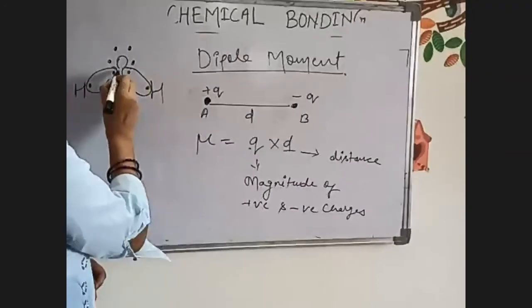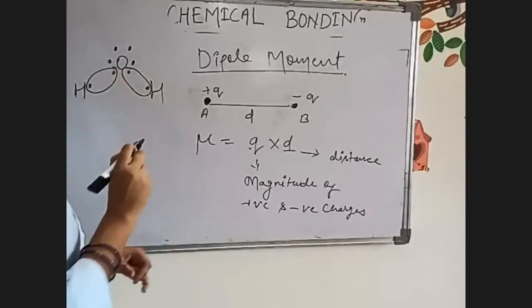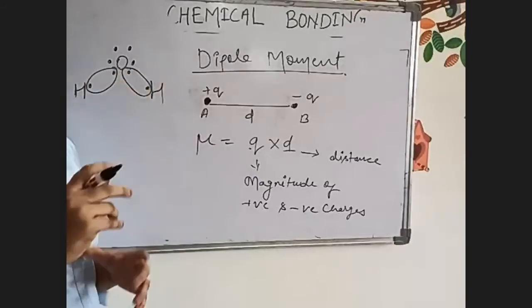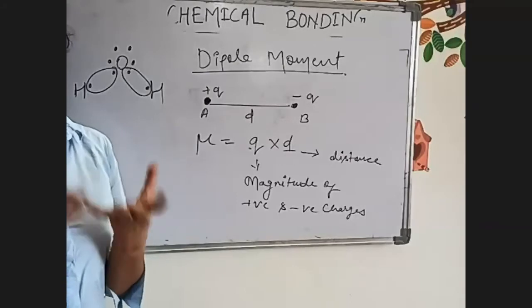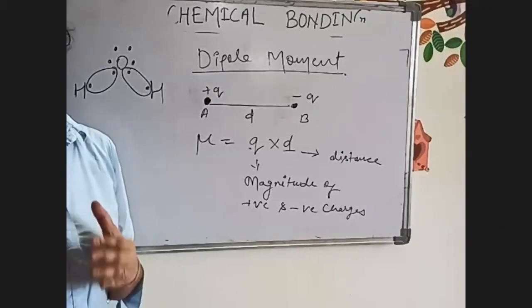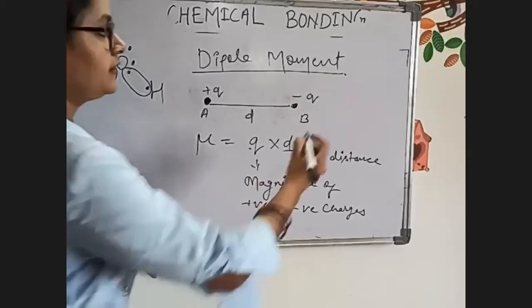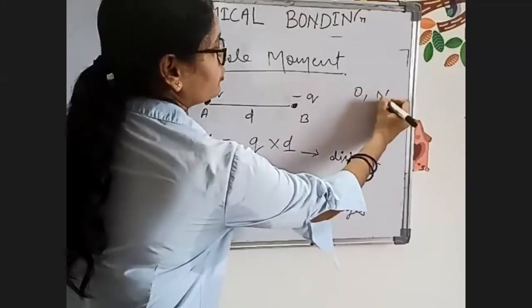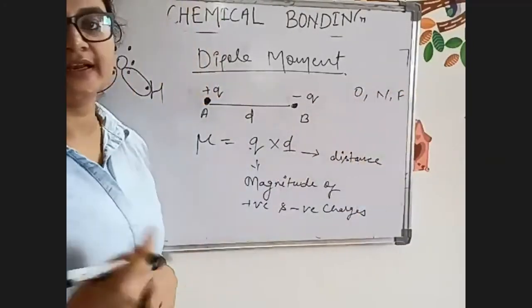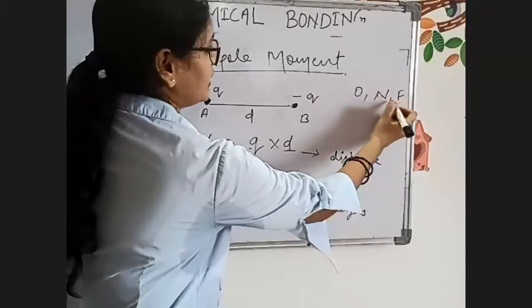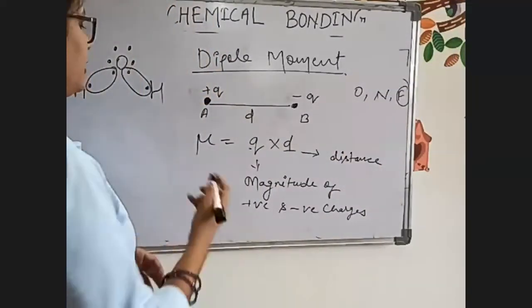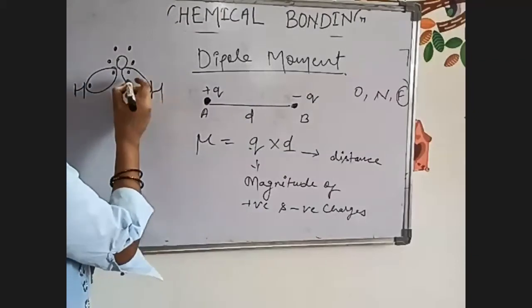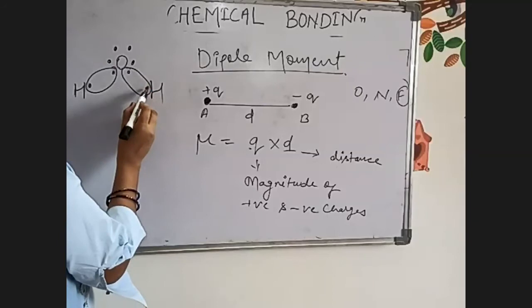But oxygen's electronegativity matters. We know that oxygen, nitrogen, and fluorine are the elements which have the highest electronegativity in the periodic table. Out of these elements, fluorine is the most electronegative element. So, because of the high electronegativity, the shared pair shifts towards it.